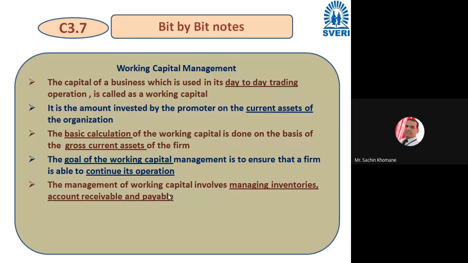Many times breakdown maintenance is there, there may be regular maintenance, right? There may be some coolants required or not. Many times many things are required and every organization has a different aspect of working capital because they have their different needs, right? So working capital management is very important. And how is it calculated? Current assets minus current liabilities.